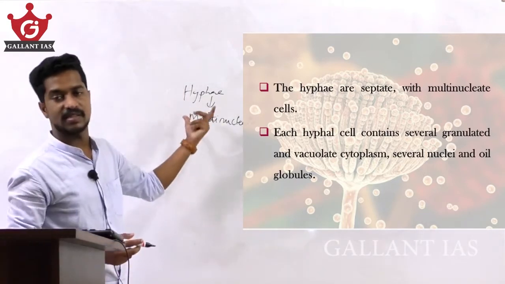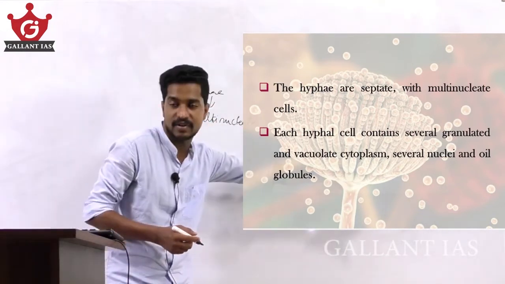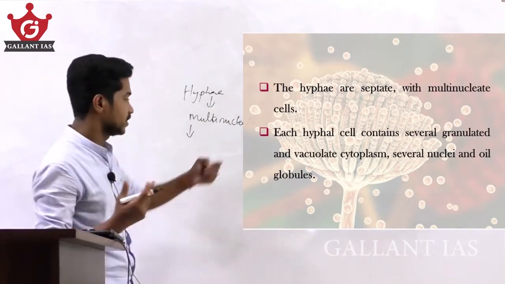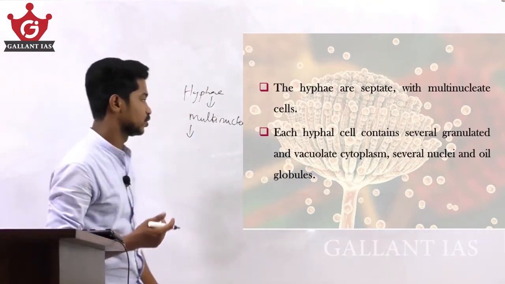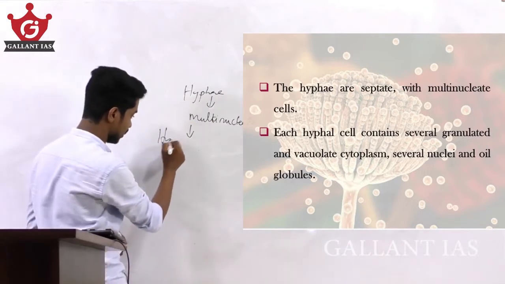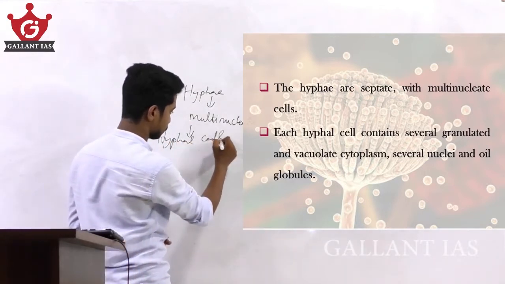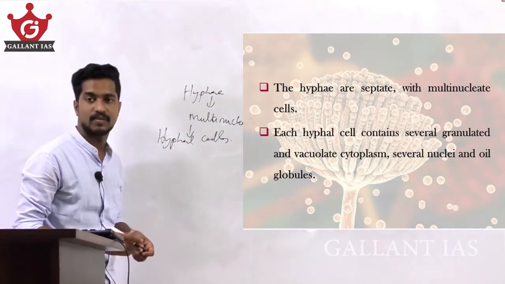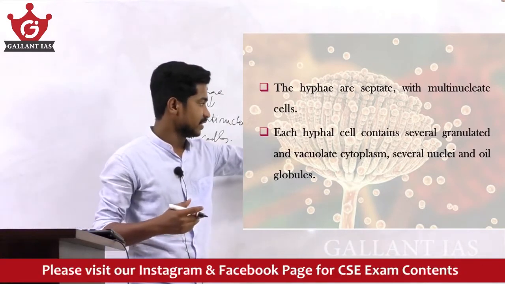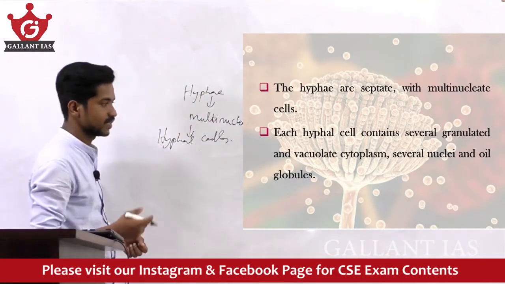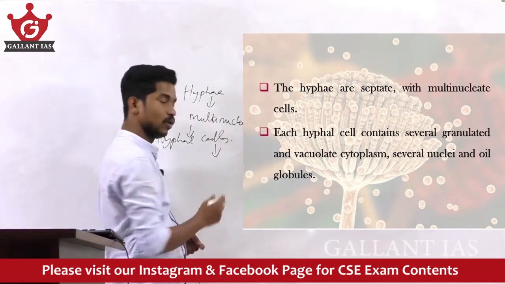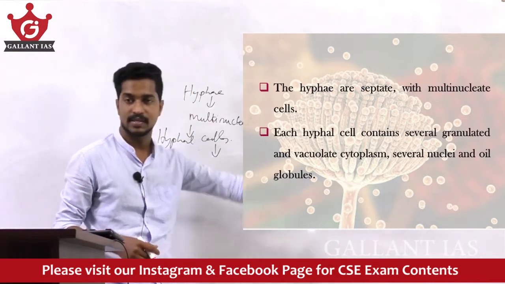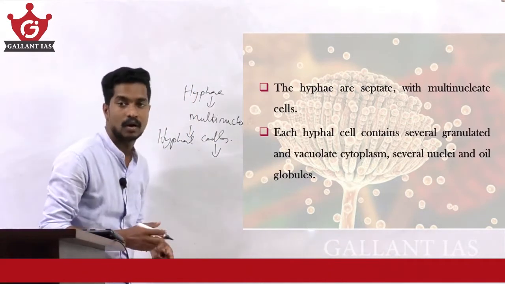We have discussed that this hypha is multinucleate. Each hyphal cell contains granulated and vacuolated cytoplasm and several nuclei with oil globules.